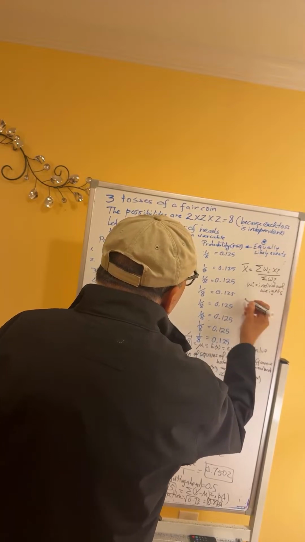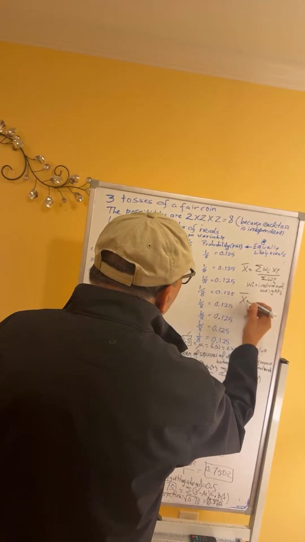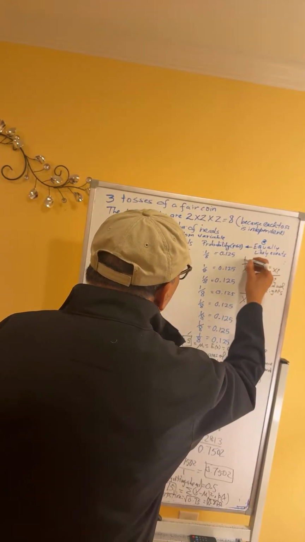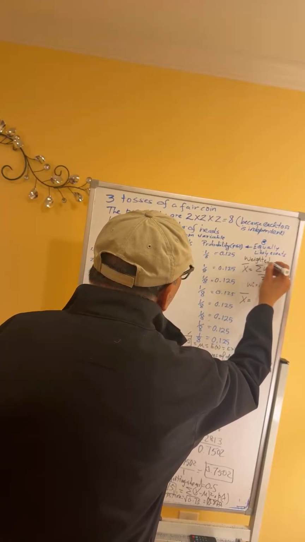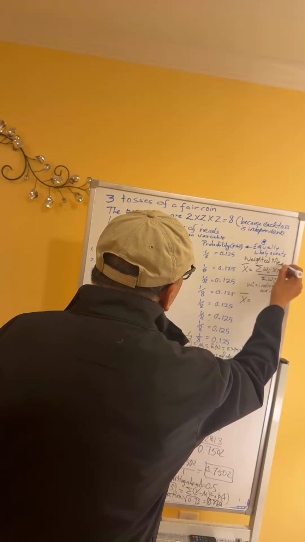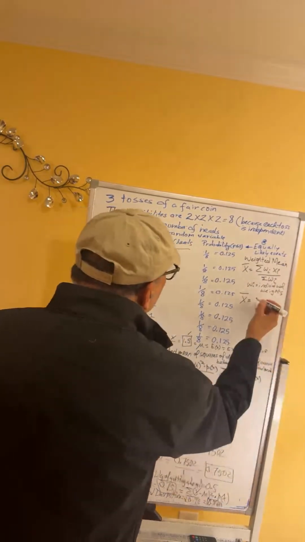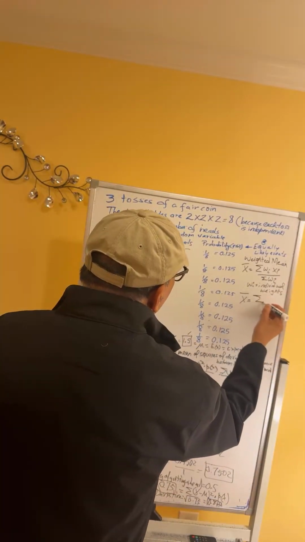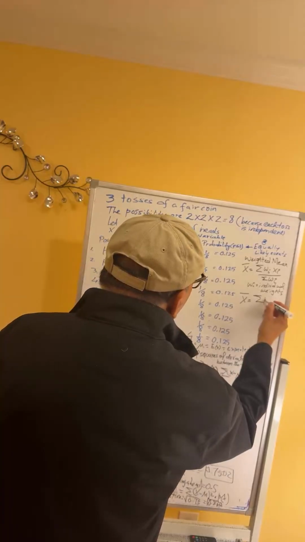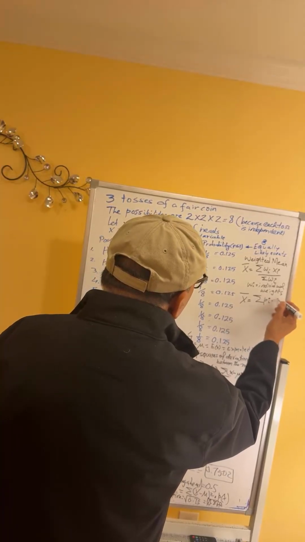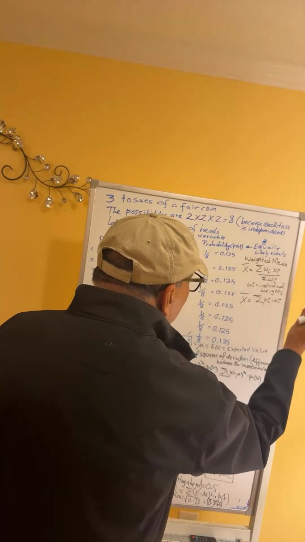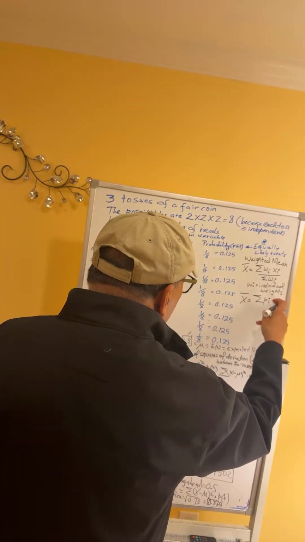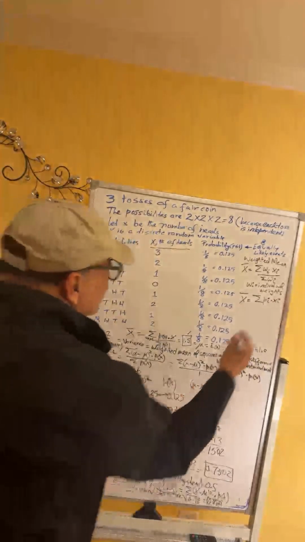So when you have weights identical to probability, the formula for the weighted mean is the sum of Pi times Xi divided by the sum of probabilities, where Pi is the individual probability of Xi, which I have listed over here.